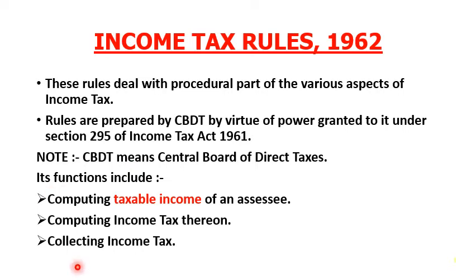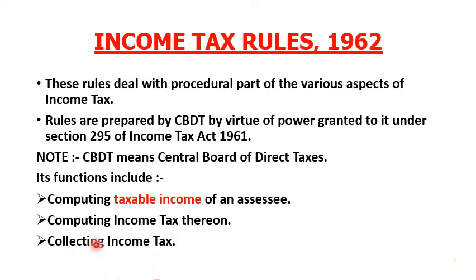Some functions include the following. The first is computing the taxable income of an assessee. Taxable income means the amount of income used to calculate how much tax an individual or a company owes to the government in a given year. The second is computing the income tax thereon. After calculating the taxable income, apply the tax rate relevant for the financial year to compute the tax liability.